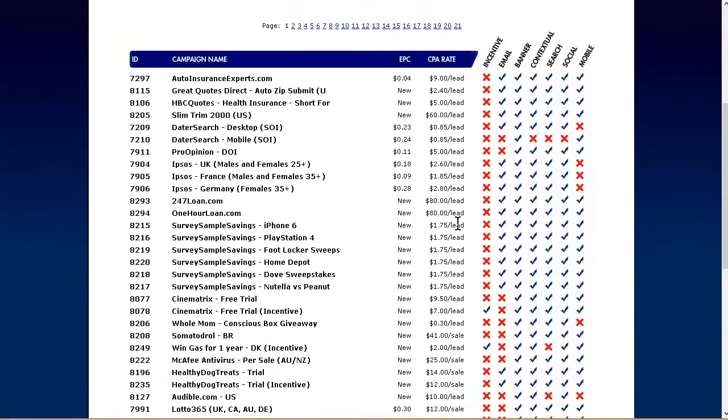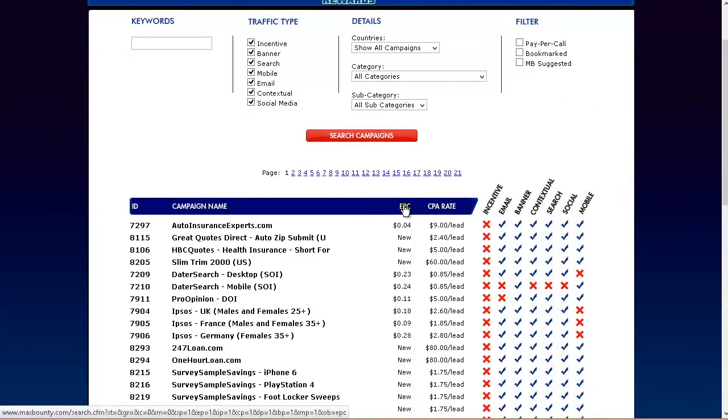Usually when you get something with a lower amount for a lead, that's going to be something fairly simple for them to do, like fill out an email. If it's something like $80 or a very high amount, it's probably something to do with a sale. So you're going to want to stick with one of the lower ones. You'll see here the EPC, which is how well they're converting. You can sort these by clicking on here, and that'll sort it in the order of the highest converting to lowest converting, and vice versa if you click it again.